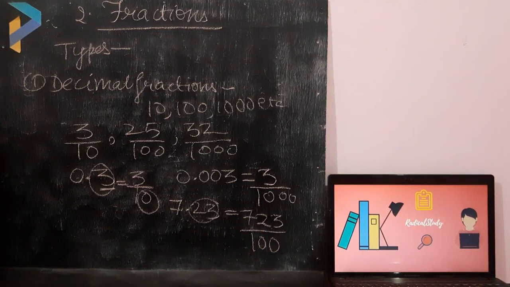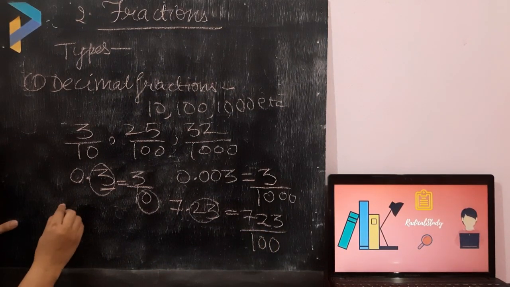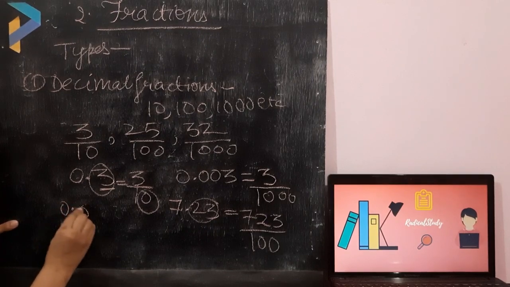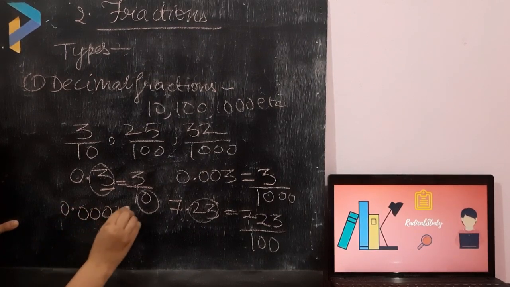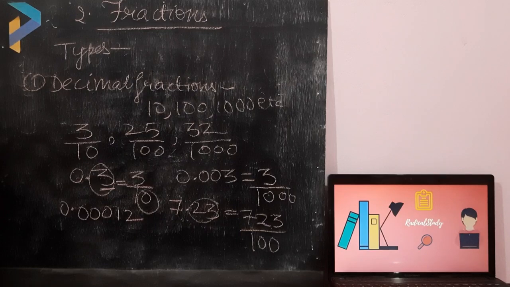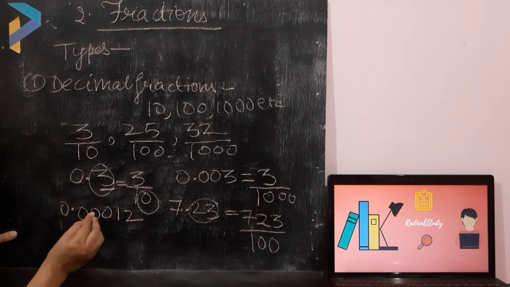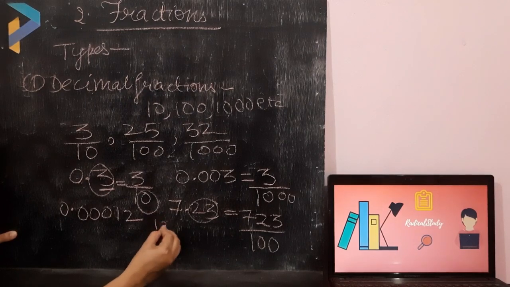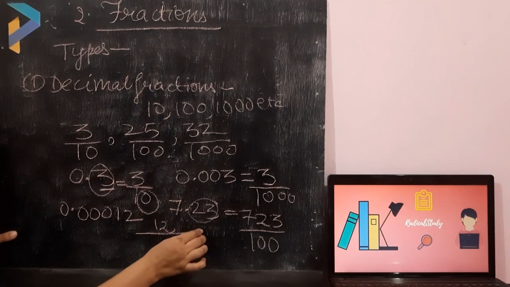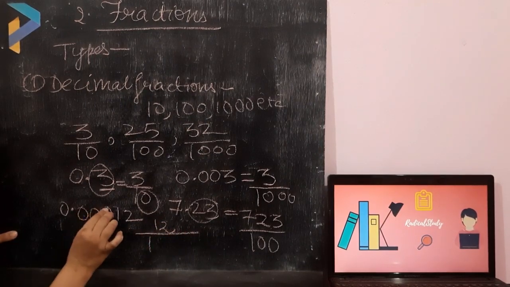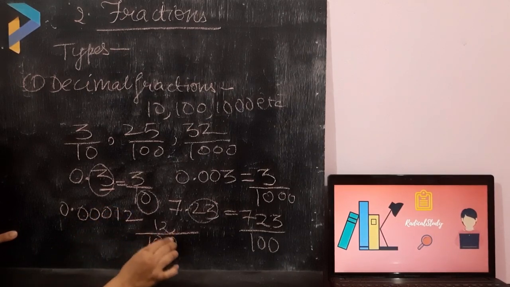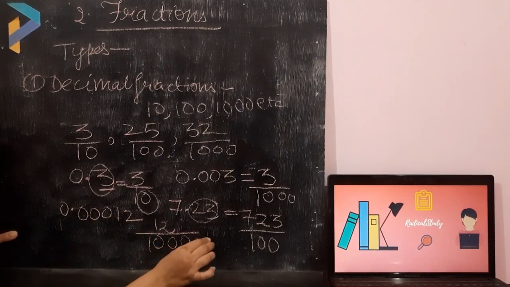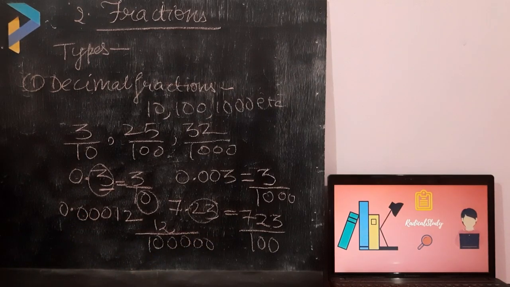Okay students, if I have a number like 0.00012, then how many digits are there after the point? 1, 2, 3, 4, 5. That means when I have to express it as a fraction, I will write 12, and now 1, 2, 3, 4, 5 zeros. This is how we will express it in fractions.